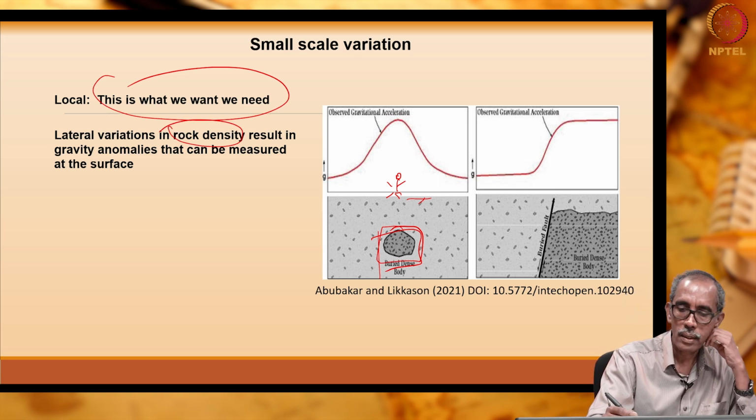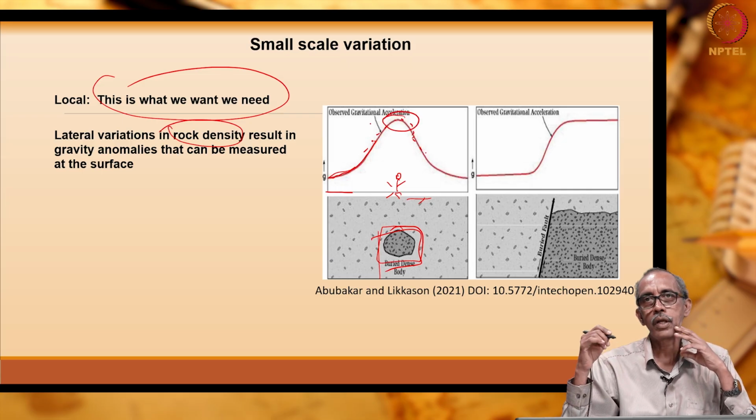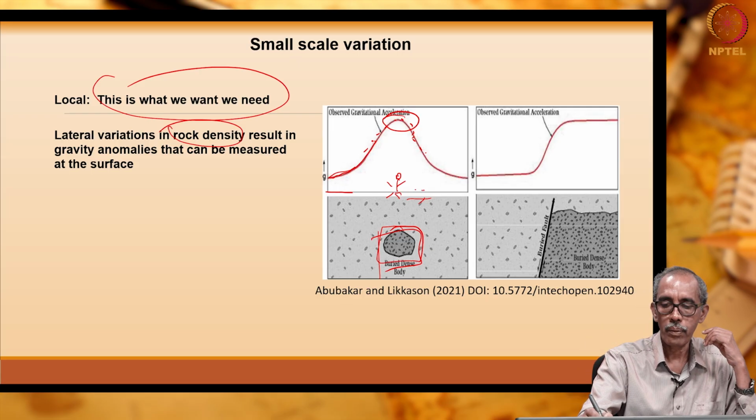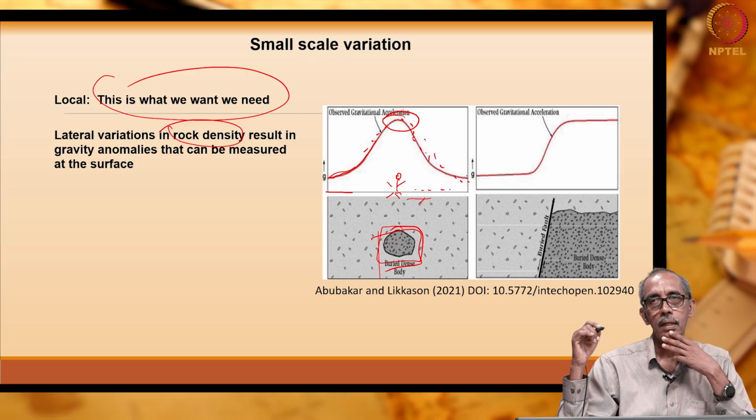So, when you measure the acceleration due to gravity on the surface of the earth from here, the gravity value increases, as you see here it is increasing. It is maximum here because just below that you have the high dense body. As you make measurements here, gravity value decreases, right.